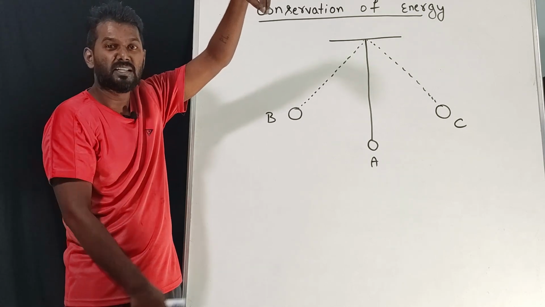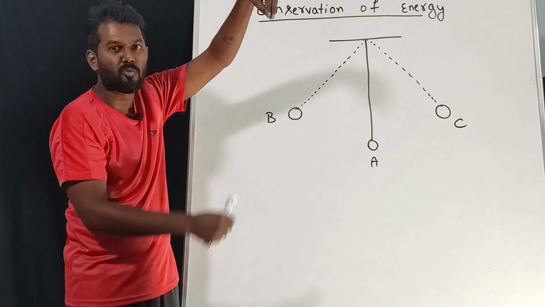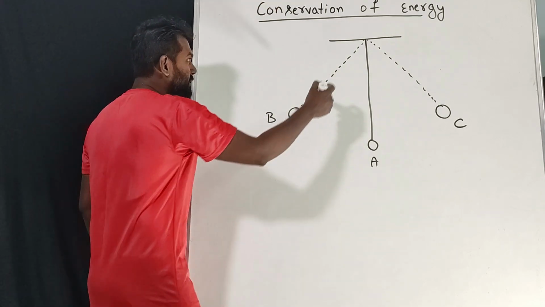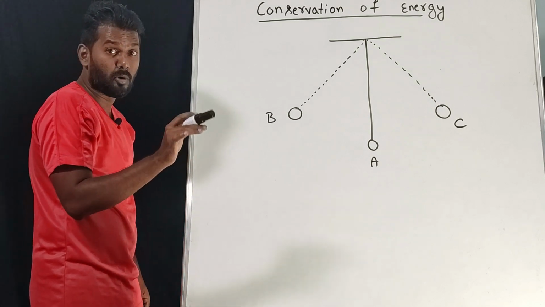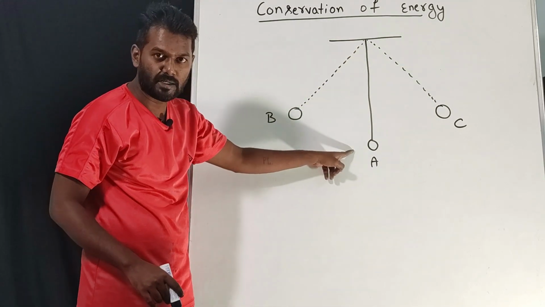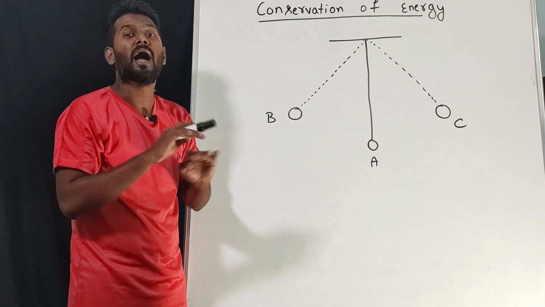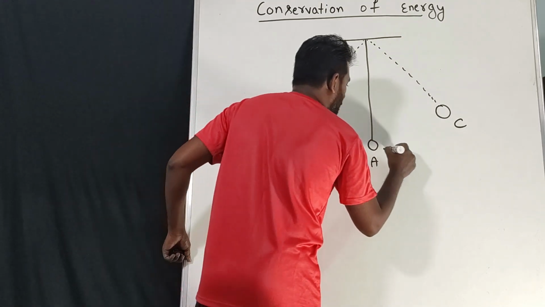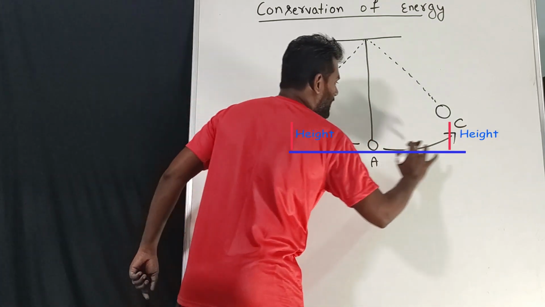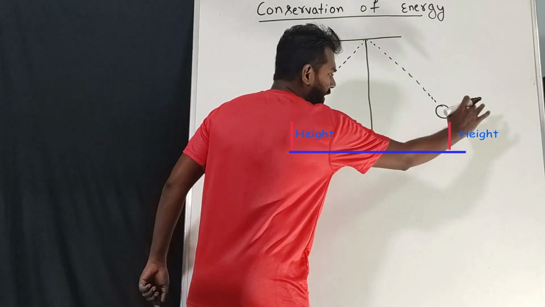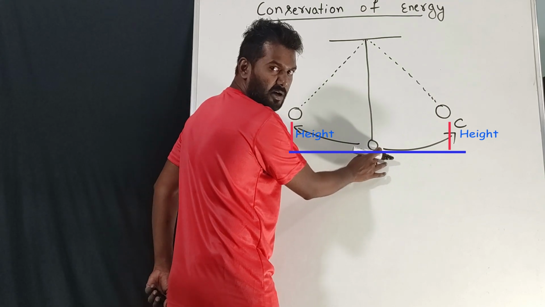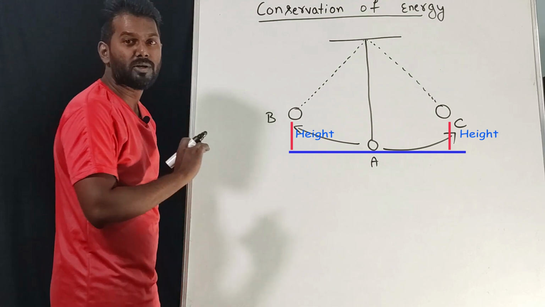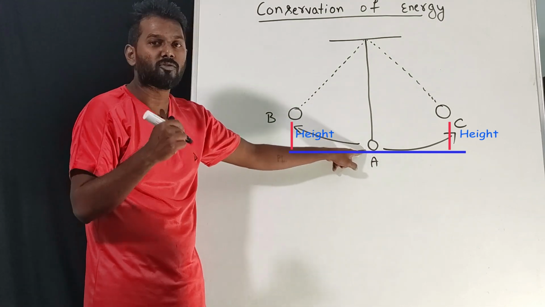So why have we taken this as the height? Because this is how the ball, the object, is going to move. But when it comes to a pendulum, you should not take this as height. Very important thing: the length of the string is not the height. You have to take this movement as the height. This complete thing is height. At this point there is no height, because this is the middle point. At the midpoint there will be no distance. From this point we have to calculate the height.